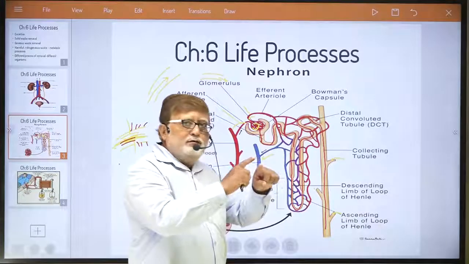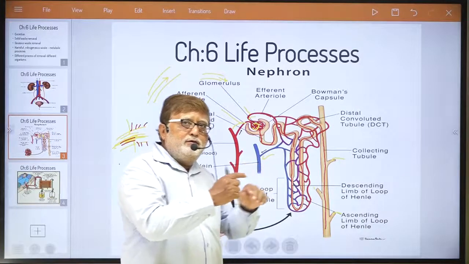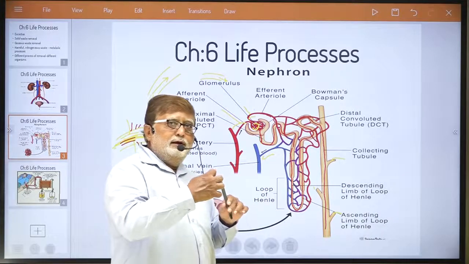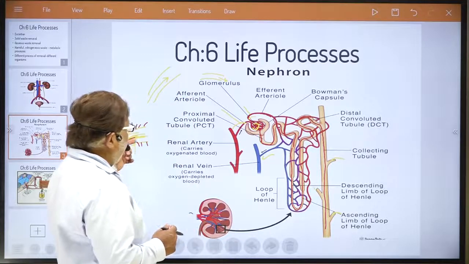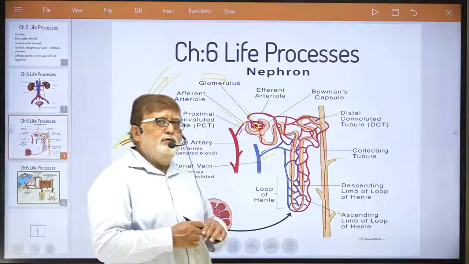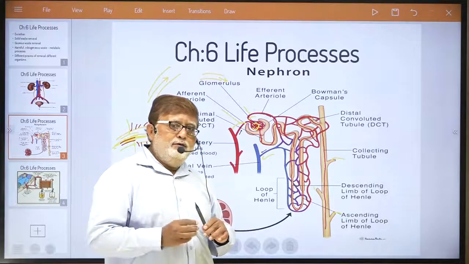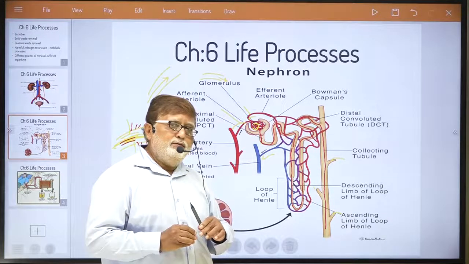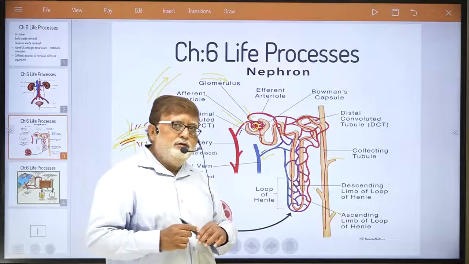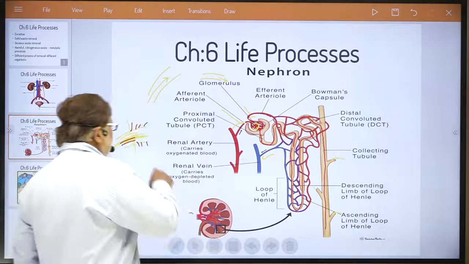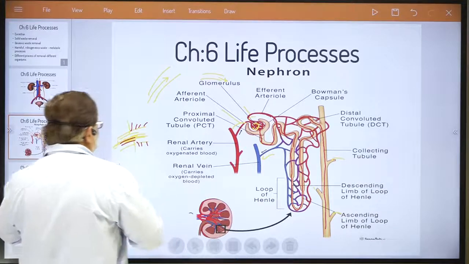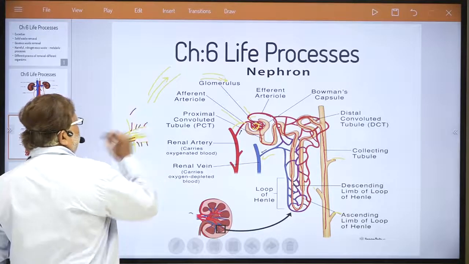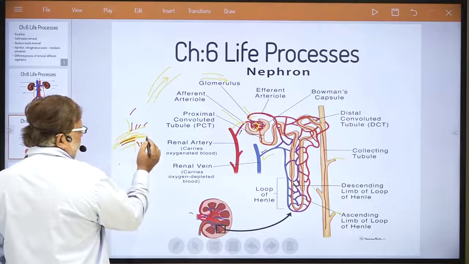At this junction point, dear students, sometimes reabsorption takes place, because when urine filters out from the blood, sometimes along with the urinary waste, some useful components also get filtered out.